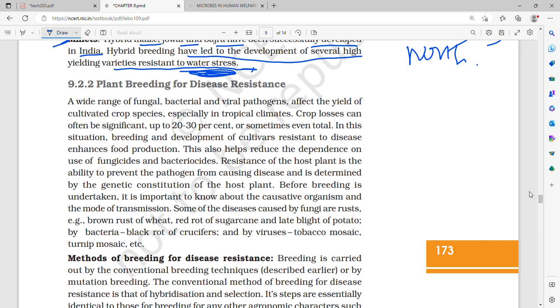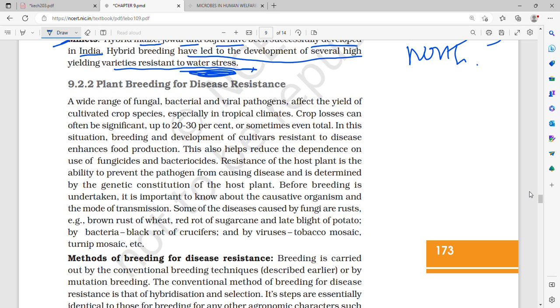So Saccharum barberi was originally grown in North India, but it had poor sugar content as well as poor yield. Tropical cane, grown in South India, was Saccharum officinarum, which had a thicker stem and high sugar content, but did not grow well in North India. So there was a crossing or hybridization between both of these species, and it combined the desirable qualities: high yield, thick stem, high sugar content, and ability to grow in areas of North India as well.